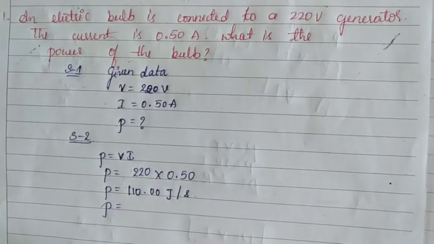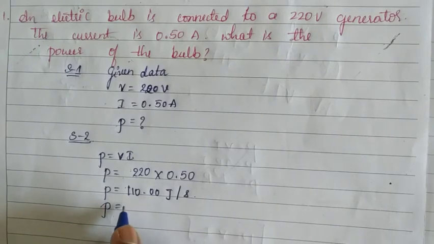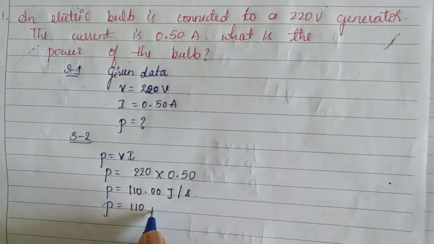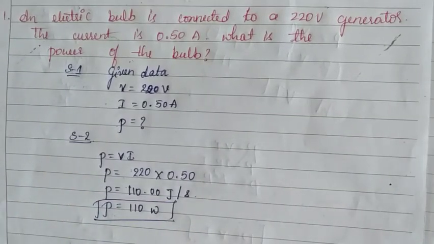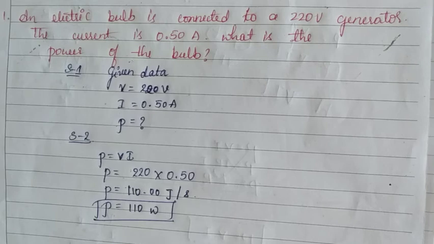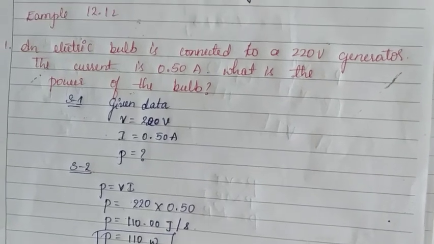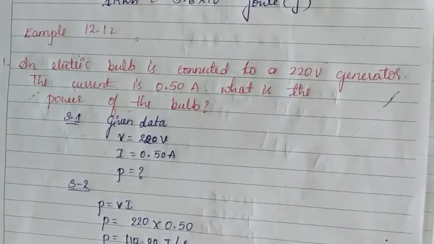Power is represented in the form of watt. So 110 watt. P is equal to 110 watt. This much of power is used by the bulb connected to a 220 volt generator. The current is 0.50 ampere.